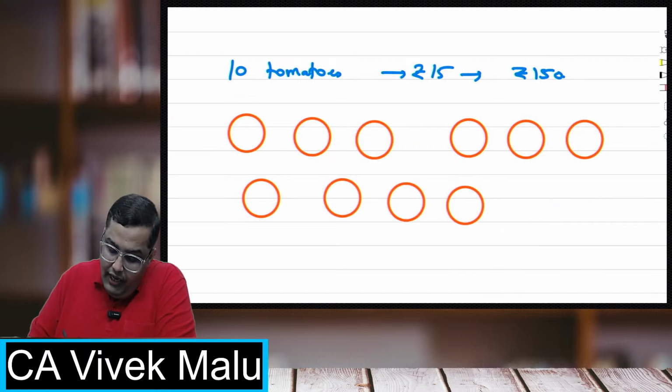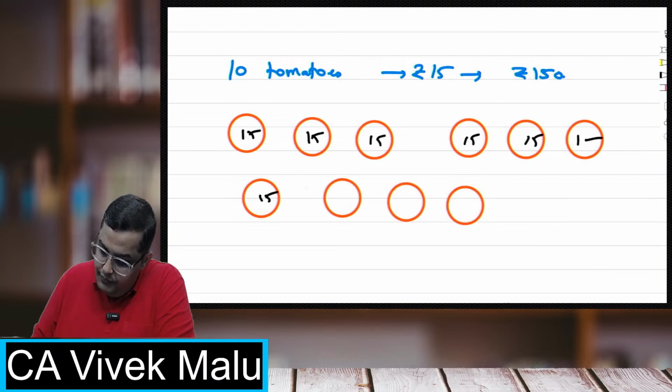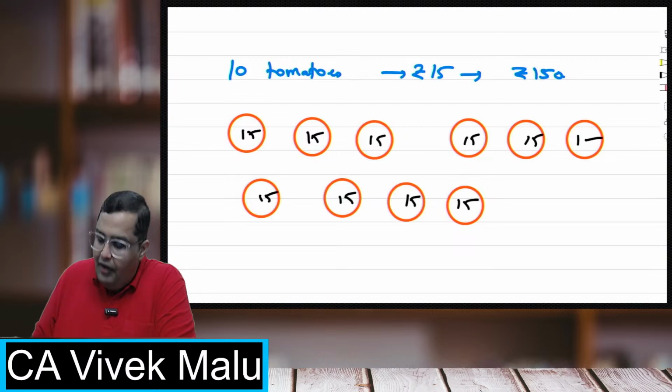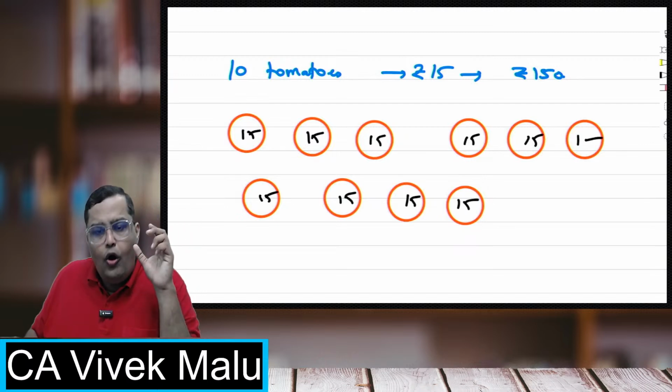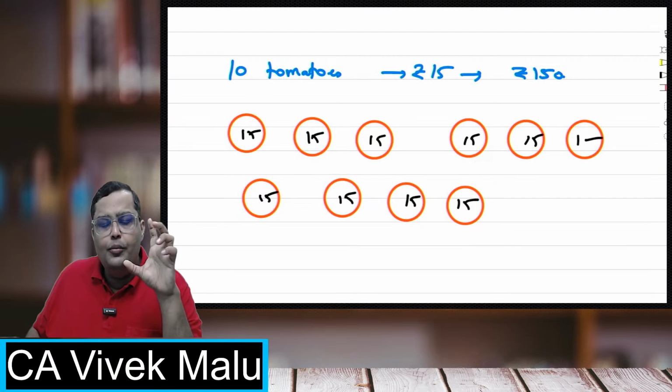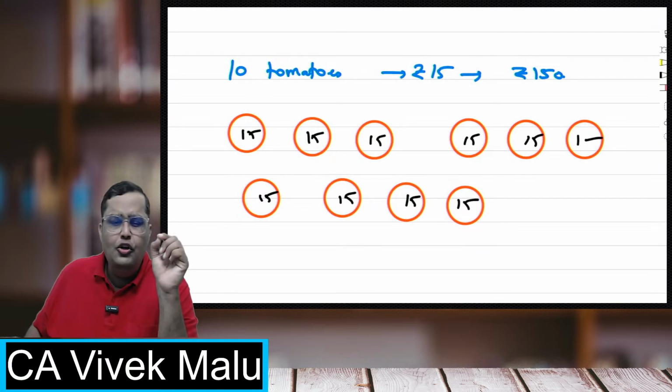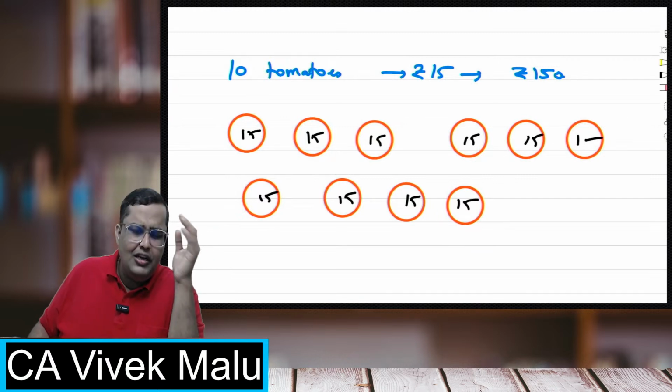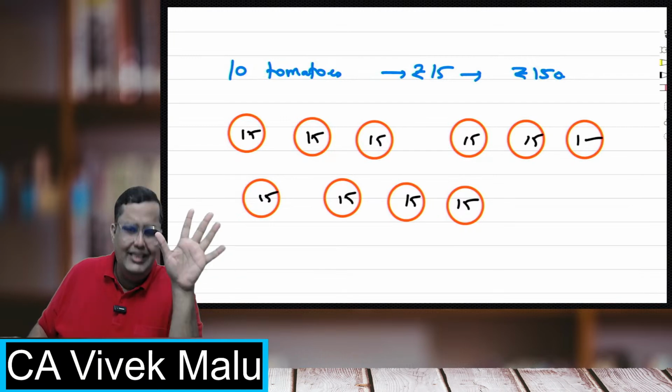So students, every tomato is costing 15 rupees. Now, I was aware of this: whenever I order 10 tomatoes, one tomato always comes defective, one that you cannot eat.